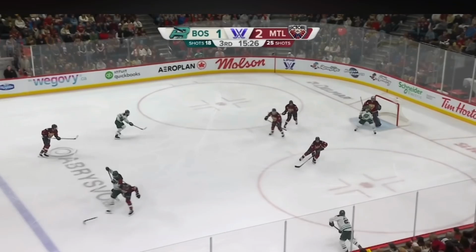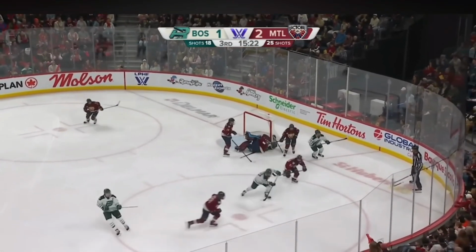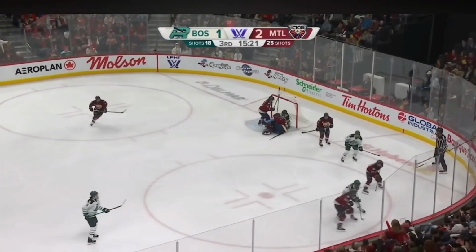All right, here's an example. I don't have the replay, so it's from the live feed. Montreal is in the red here, and Boston is in the white. You'll want to look at the goalie crease as the player falls into the goalie. It'll happen right here. The player just runs straight into the goalie. In this case, they were not pushed.